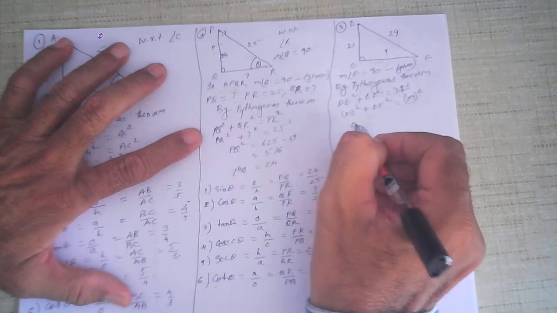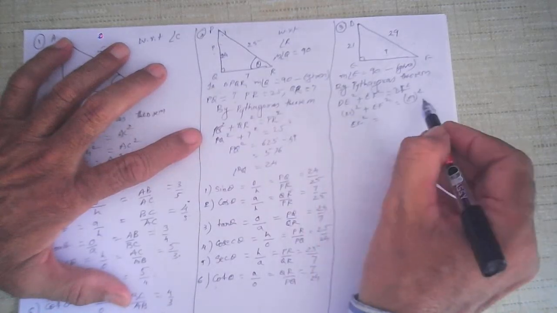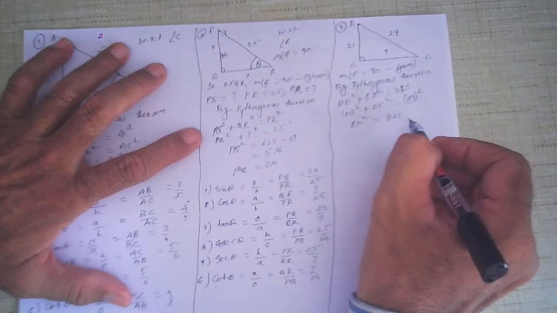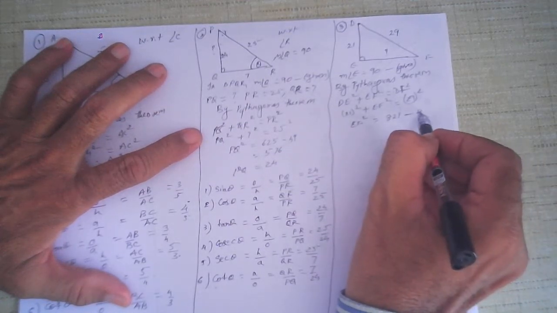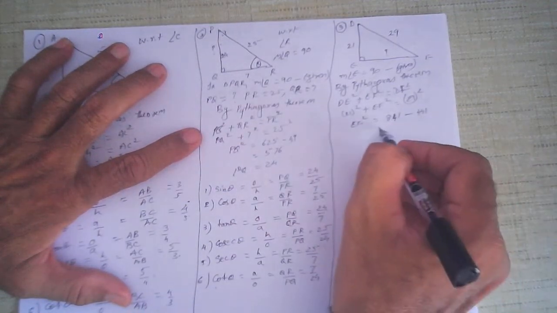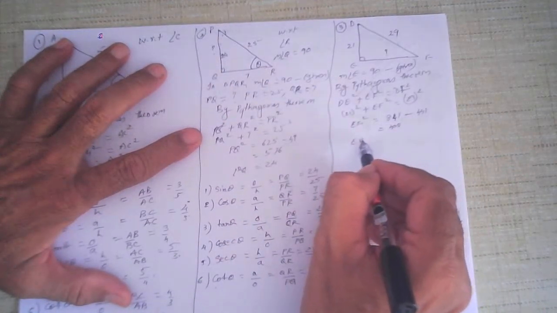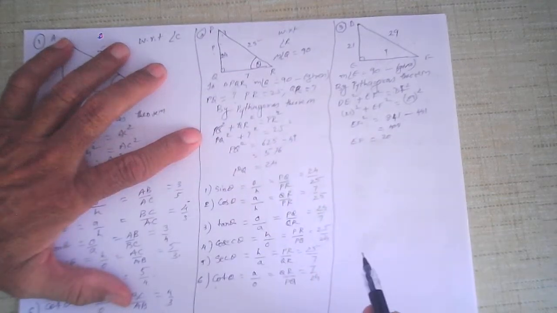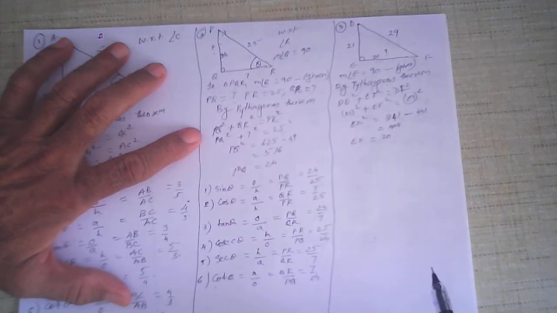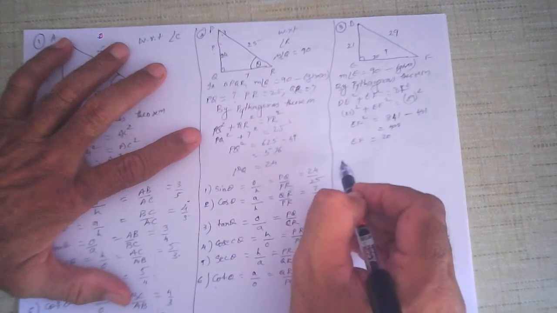So EF square is equal to 29 square, that is 841, minus 21 square, that is 441. 841 minus 441 is 400. So therefore EF will be the square root of 400, which is 20. So the third side is now 20. Now that we have applied Pythagoras theorem, find the 6 ratios.